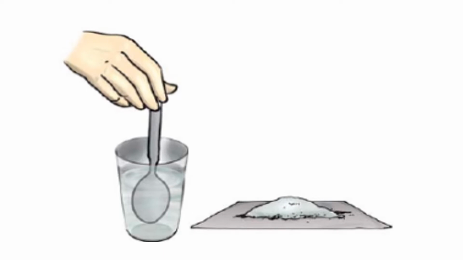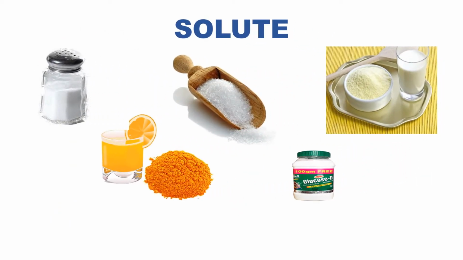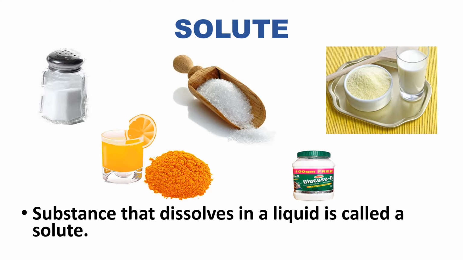Have you ever mixed salt in water? Have you ever wondered why the salt disappeared after mixing it in water? Because the salt completely dissolved in water. Just like salt, sugar, powdered milk, juice mix, and glucose also dissolve in water. These substances are called solutes. The substance that dissolves in a liquid is called a solute.